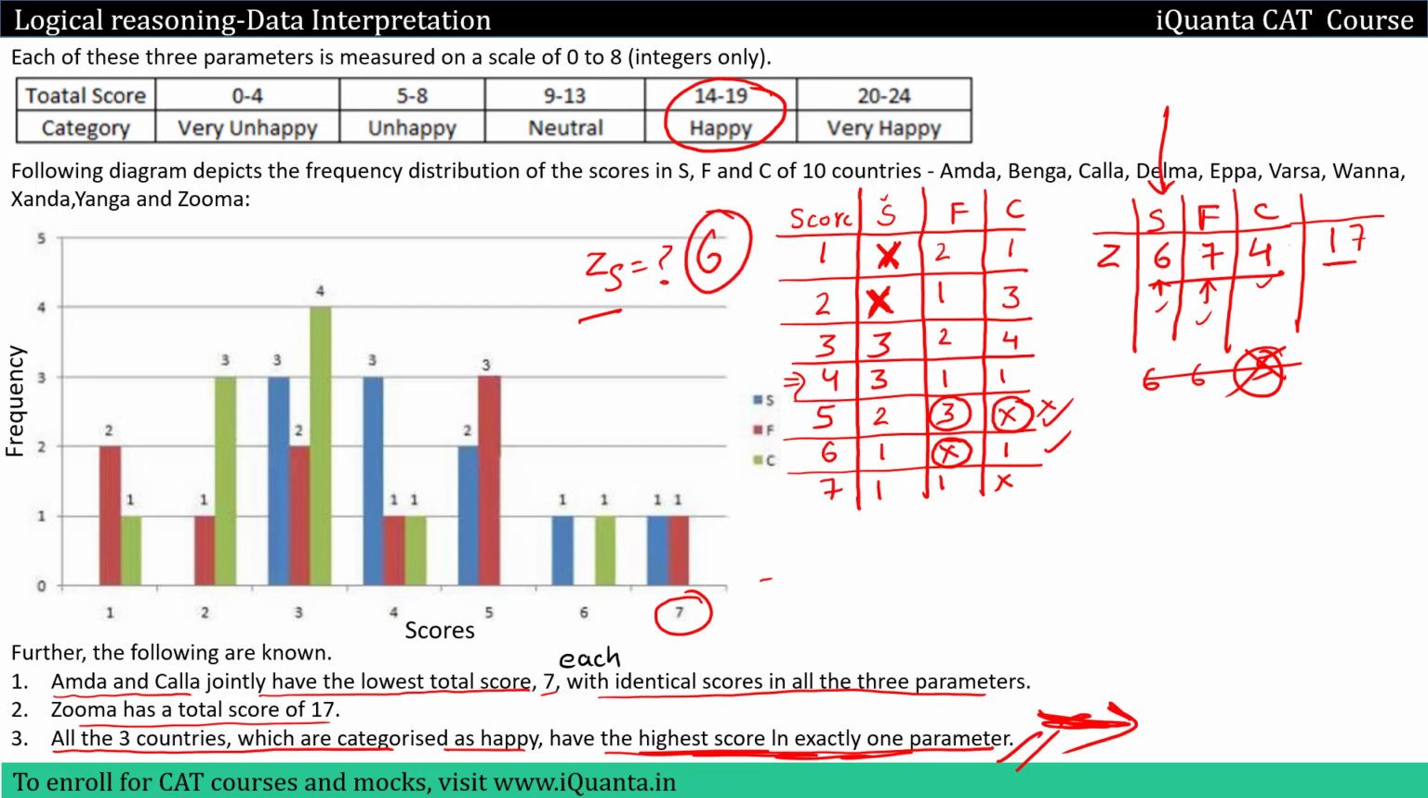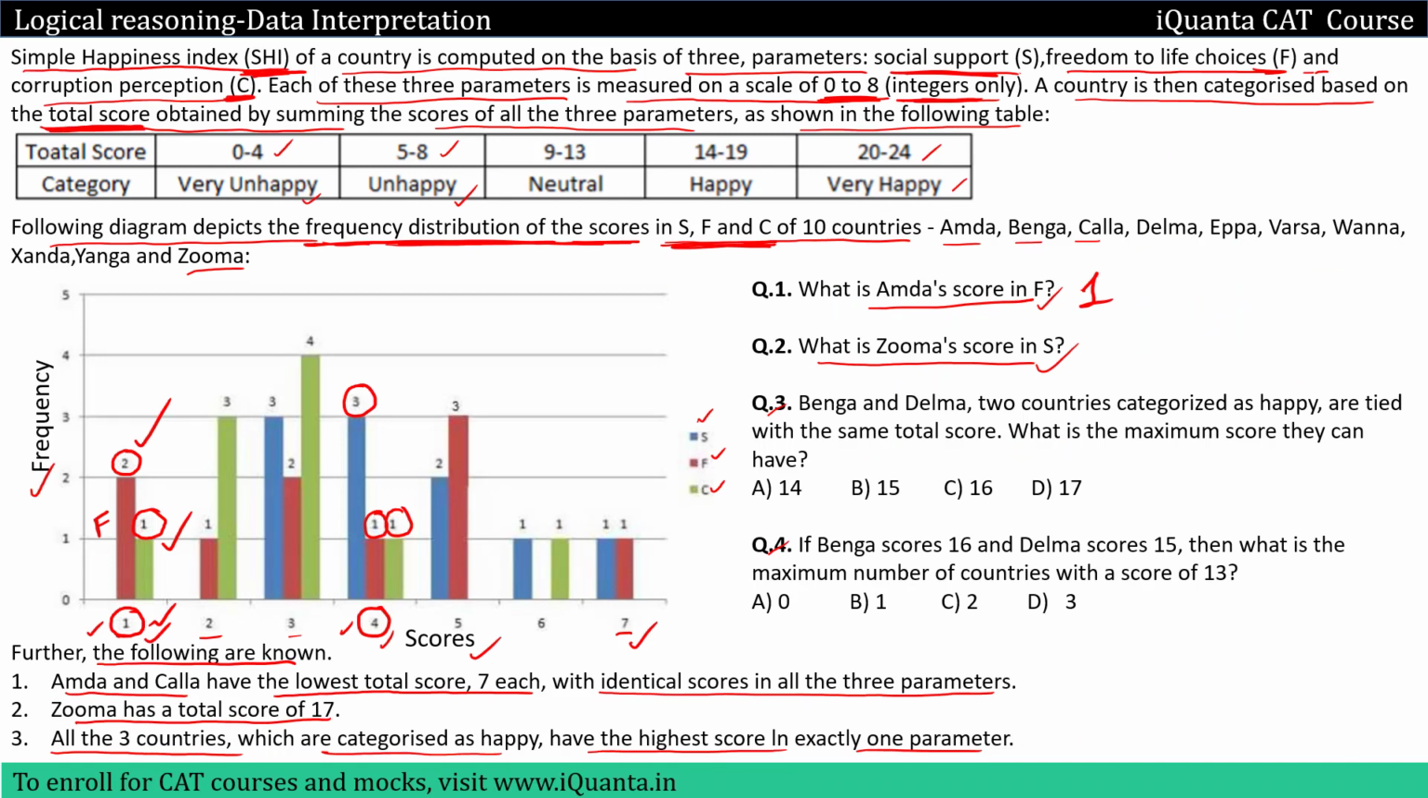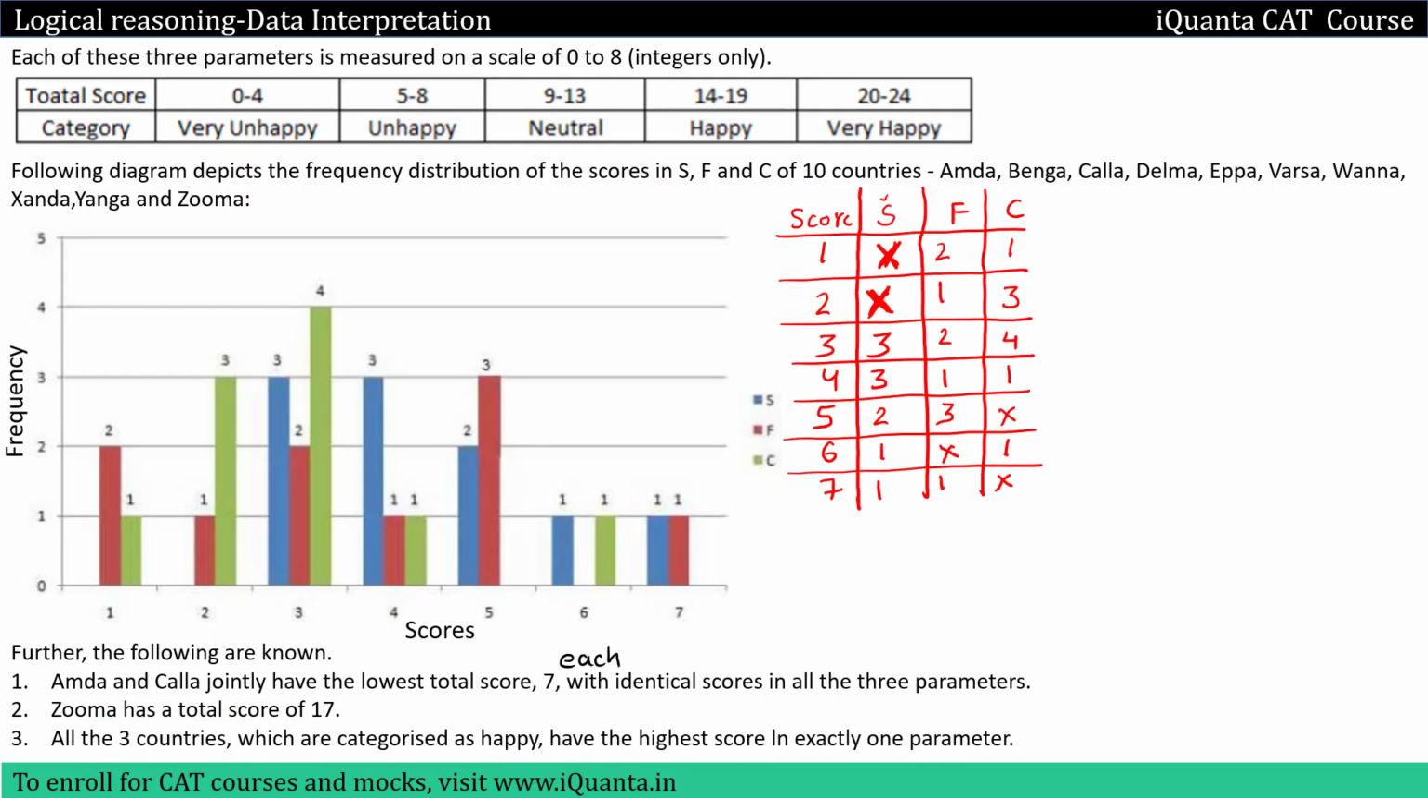Let us solve the third question now. The third question was Benga and Delma, that means B and D, two countries categorized as happy. So we'll take care of this clue: they are tied with the same total score. They should have the same total score. What is the maximum score they can have? The options we have are 14, 15, 16, 17.